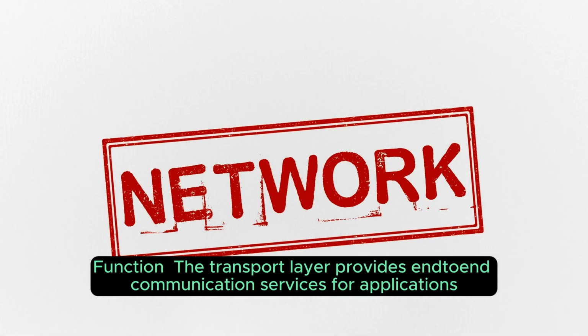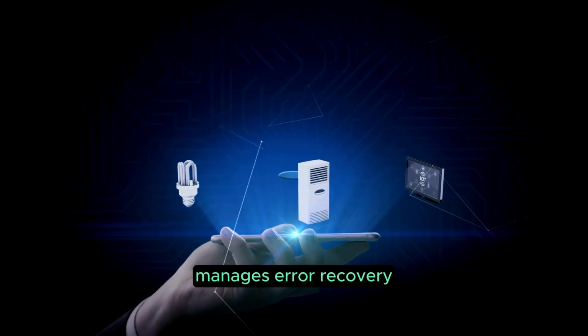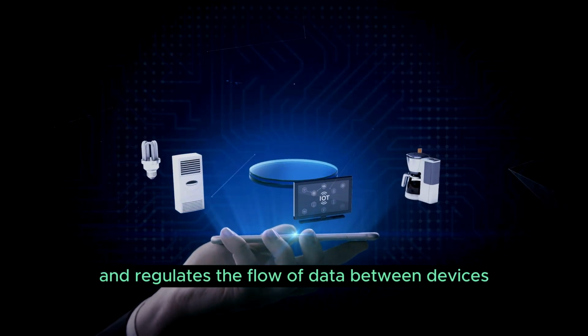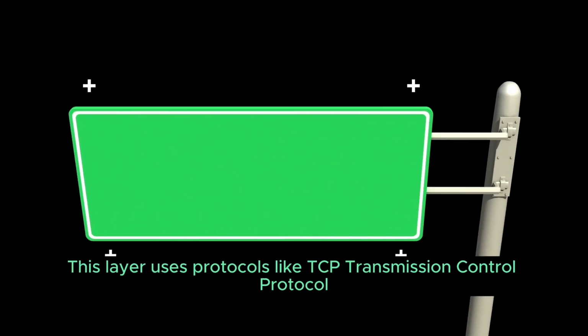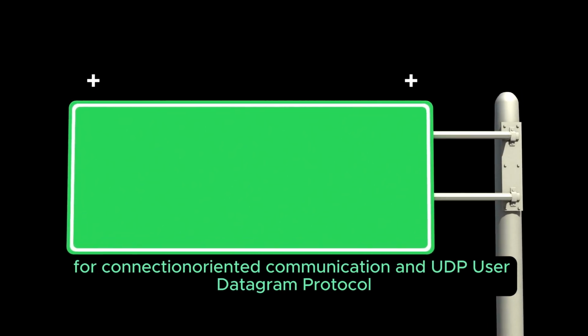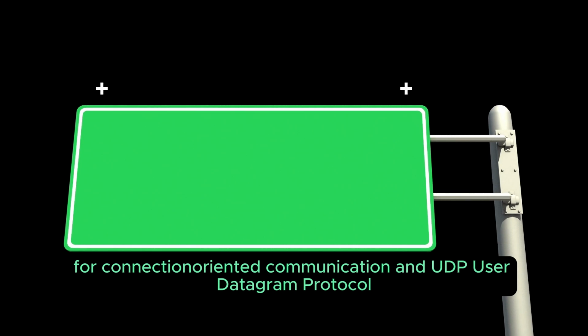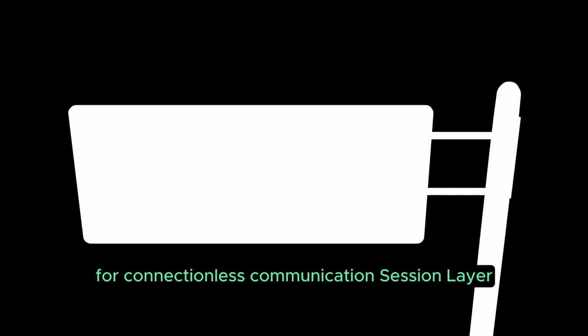The transport layer provides end-to-end communication services for applications. It ensures reliable data transfer, manages error recovery, and regulates the flow of data between devices. This layer uses protocols like TCP, Transmission Control Protocol, for connection-oriented communication and UDP, User Datagram Protocol, for connectionless communication.